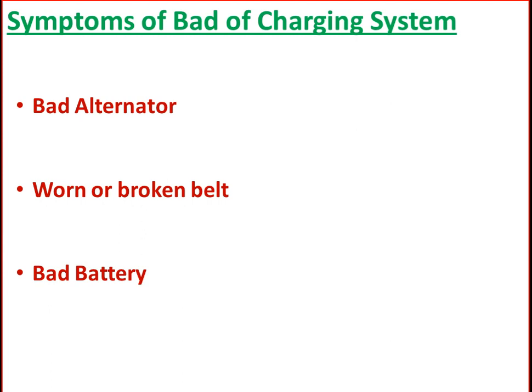The charging system can also fail due to a worn or broken belt. A broken alternator belt causes the system not to work well, and a worn belt will often slip. This will cause the voltage regulator to send a low charge to the battery and the electrical system, since the alternator is not spinning fast enough. This issue is sometimes hard to detect, most especially when it happens while the car is being driven. But consider changing the belt as soon as you notice.